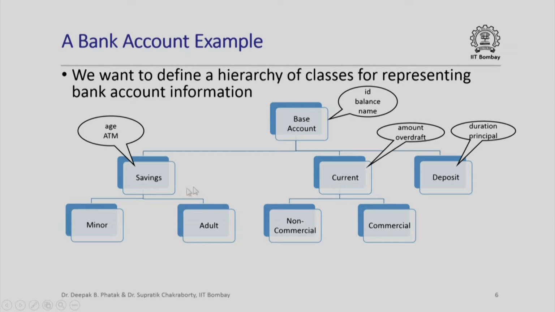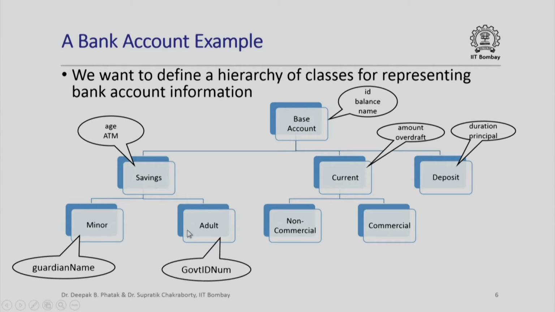We have already seen that a savings account and a current account and a deposit account are different special cases of a base account, and similarly I could have a minor account as a special case of a savings account, an adult account as a special case of a savings account, and similarly non-commercial and commercial as special cases of current account. And just like here I had some additional information with the savings account in addition to the information with the base account, I may similarly have additional information with a minor account, for example the guardian's name, in addition to the information in a savings account.